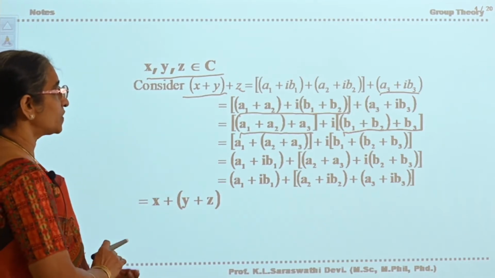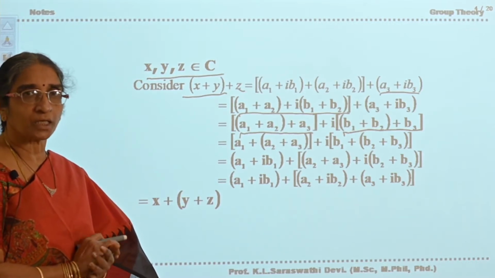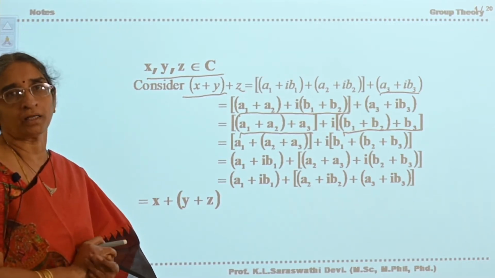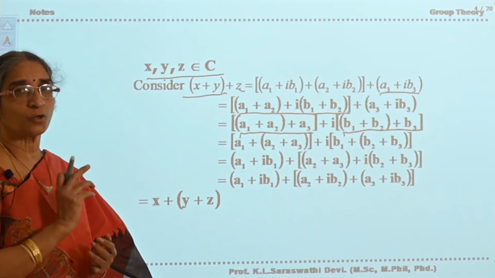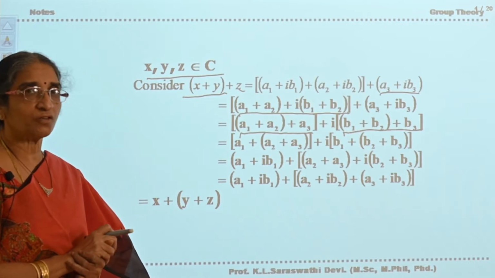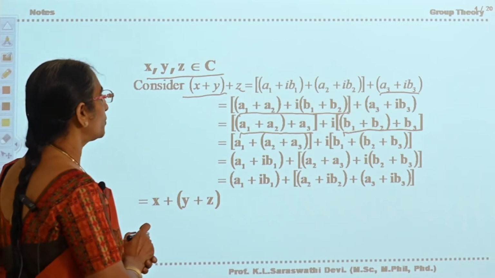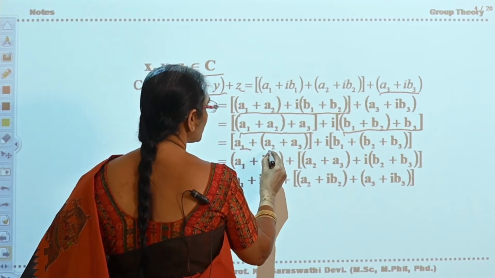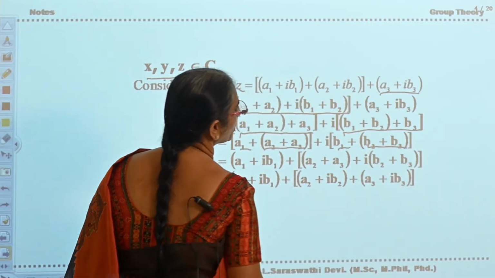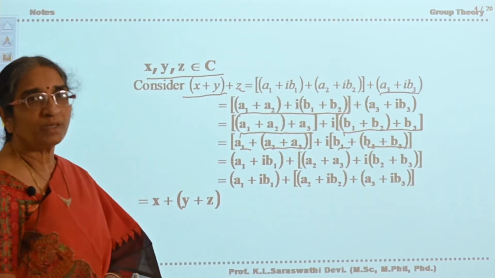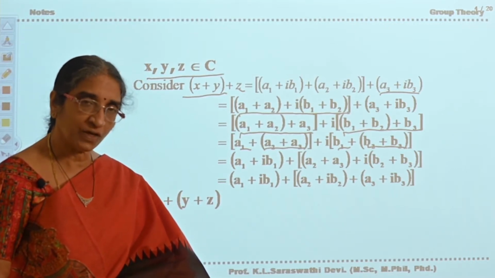Okay. Now if you see, a1, a2, a3 are elements of R, is it or not? You have taken them, they are in R. What is R? R with addition is a group. So therefore associativity is satisfied among a1, a2, a3. Therefore you can write it as a1 plus a2 plus a3, i into b1 plus b2 plus b3, similarly. Because b1, b2, b3 are elements of R, R is a group, associativity is satisfied in R.